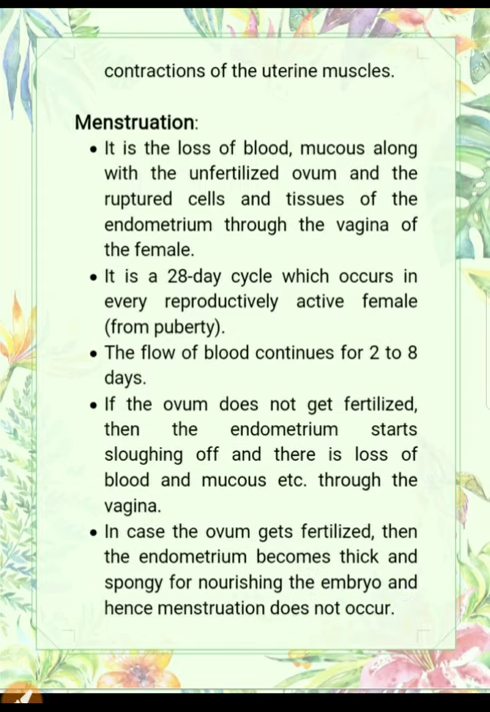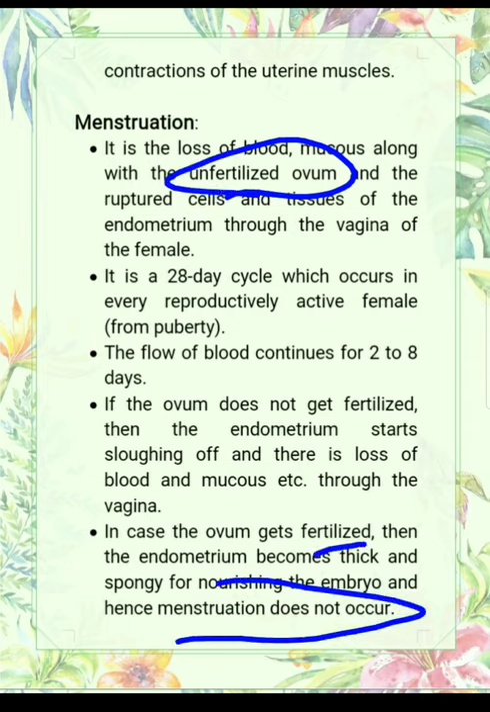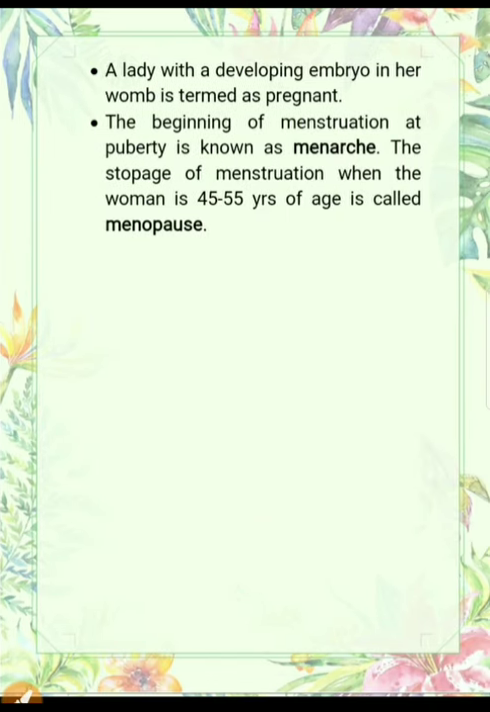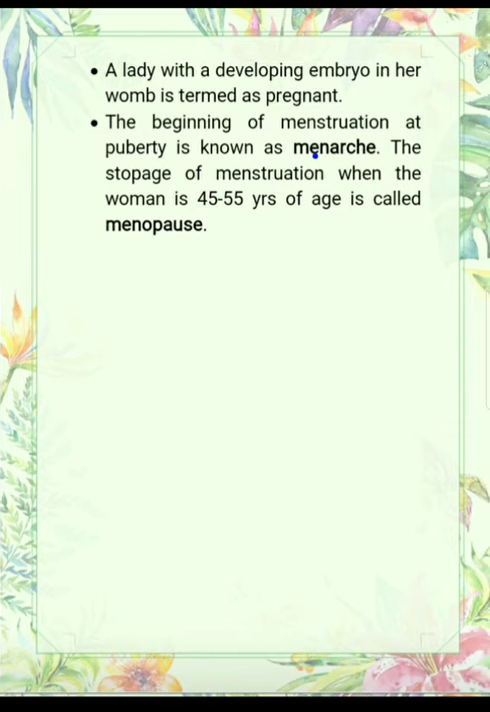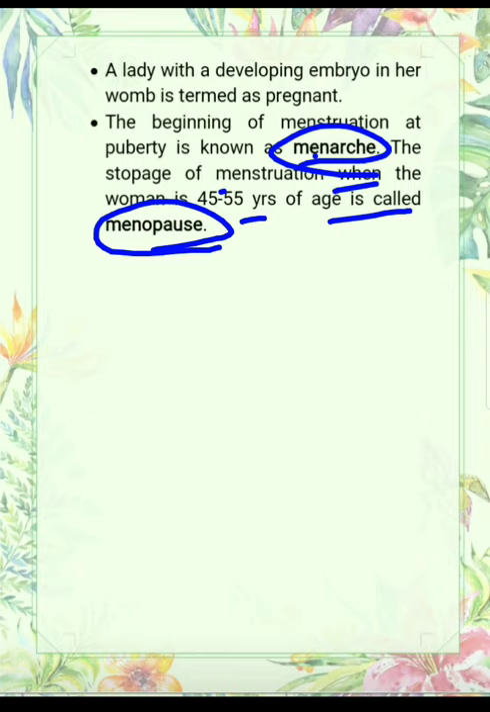That's why here we have written unfertilized ovum. If fertilization takes place, then menstruation will not occur, because now the lining of the endometrium will provide nourishment to the developing embryo. A lady with a developing embryo in her womb is termed pregnant. And these are two important terms, menarche and menopause. The beginning of menstruation at puberty is known as menarche, and the stoppage of menstruation when the woman is 45 to 55 years of age is called menopause. So these are the two important terms.